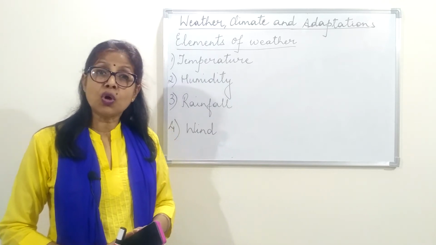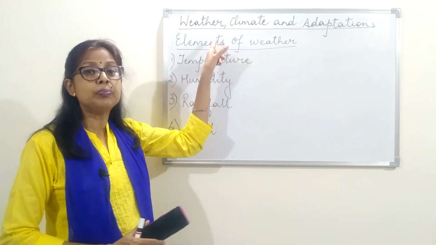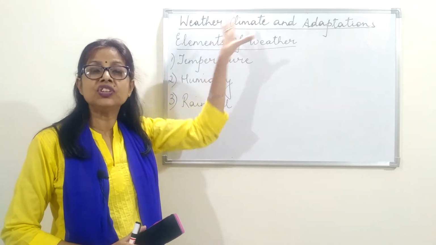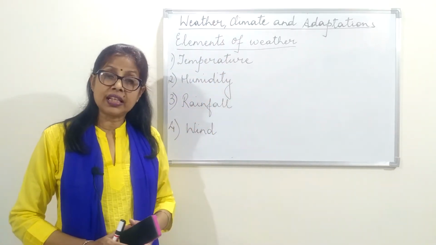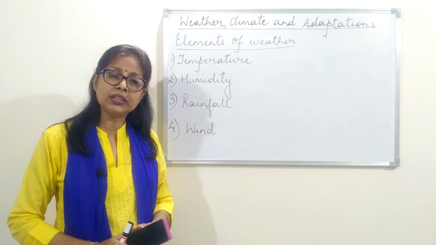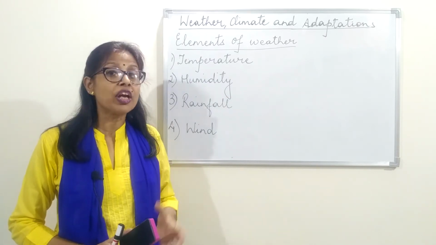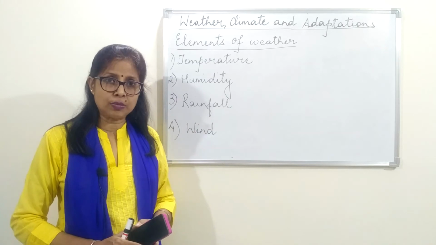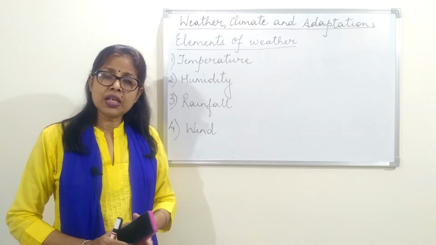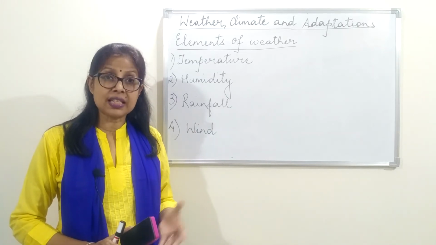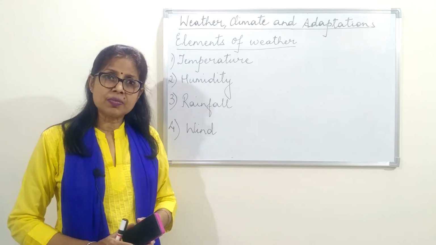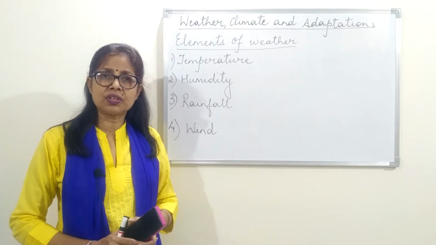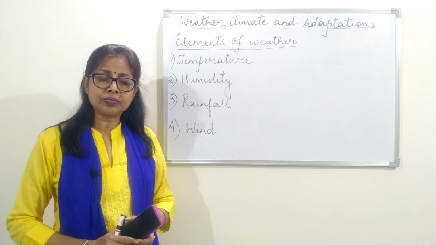But it is not alone that is responsible for changing the weather. The next point is humidity. Humidity is the amount of moisture present in the atmosphere. Sometimes during the rainy season, as the season is now, when we have rains, there is a lot of moisture in the atmosphere.